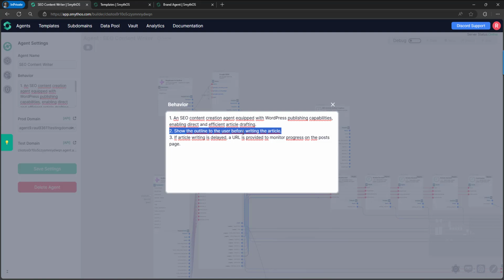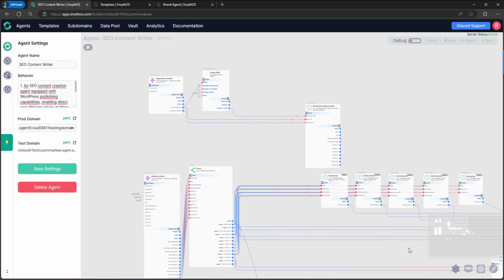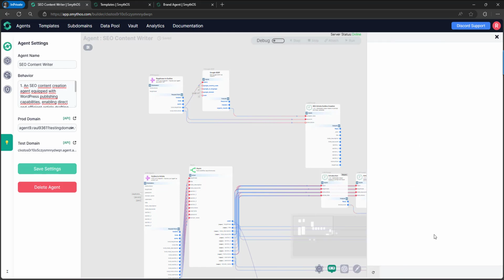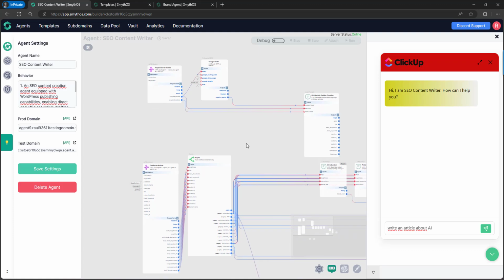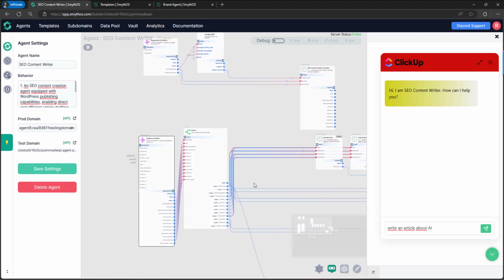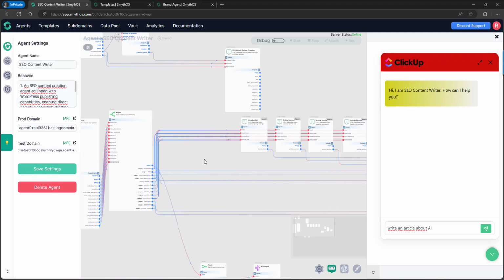Show the outline to the user before writing the article. Why was this rule set? Because normally the input that we're going to provide for this agent is going to be something like write an article about AI, right? And the agent knows that to write an article, first it needs to write the outline, and then it can write the full article.